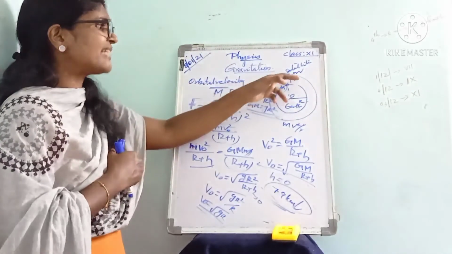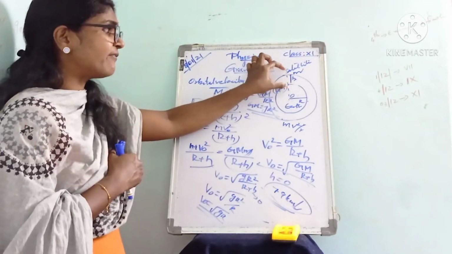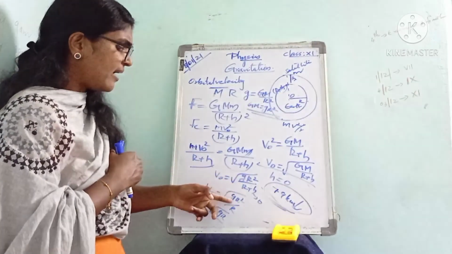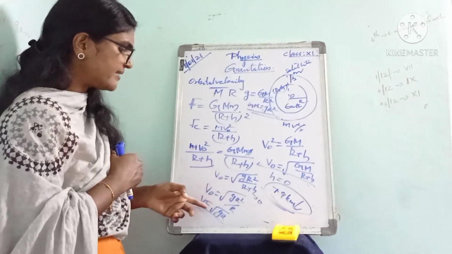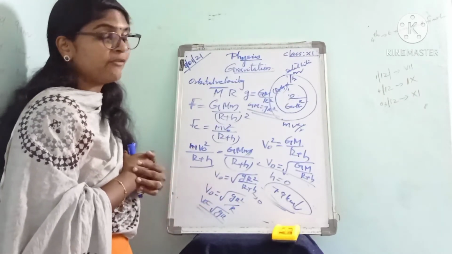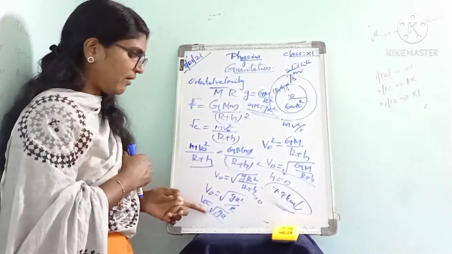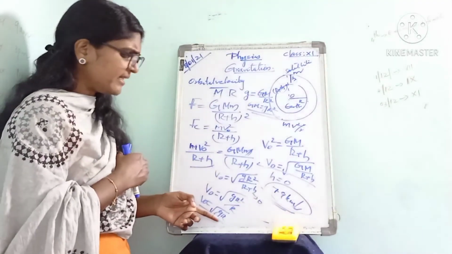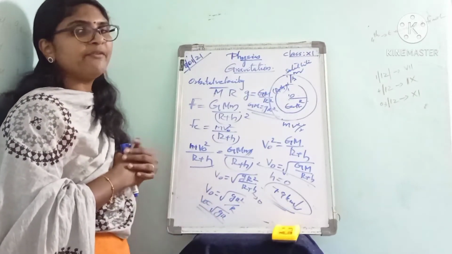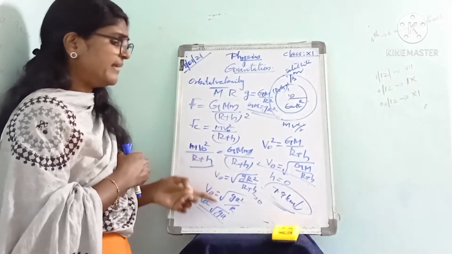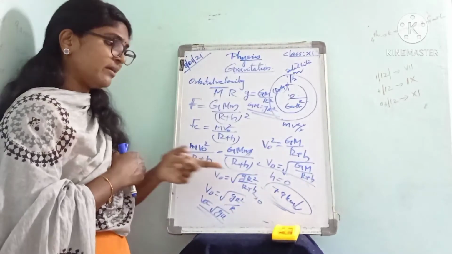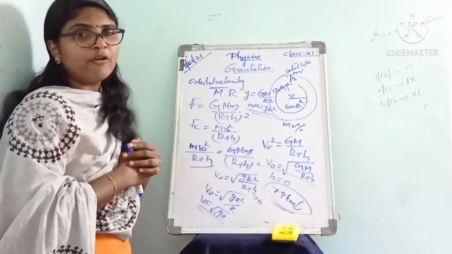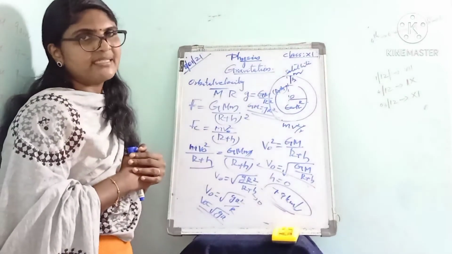Suppose the satellite is very close to Earth's surface, then height h can be taken as 0. So v0 equals root of g r square by r. The r cancels and we get the expression for orbital velocity as root of g r. Substituting the value of g as 9.8 meter per second square, and the radius of Earth as 6.4 into 10 power 6 meter, we get the value of orbital velocity as 7.9 kilometer per second. That is about orbital velocity.